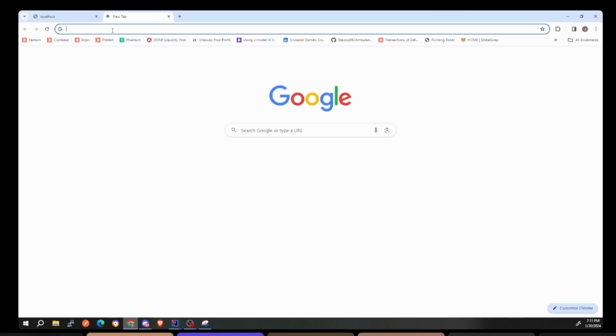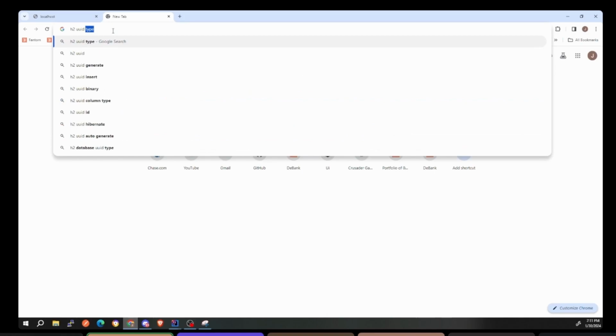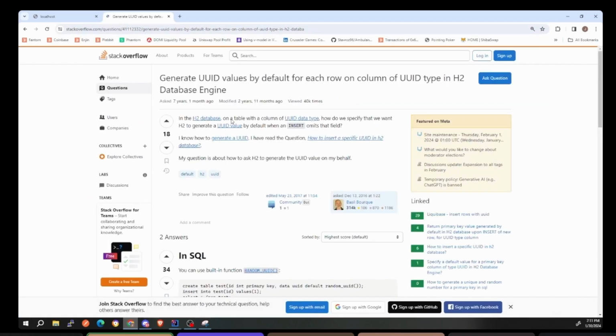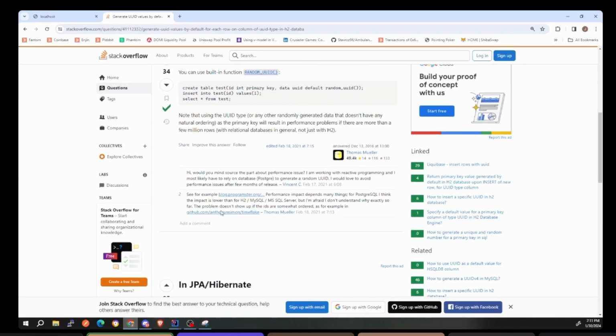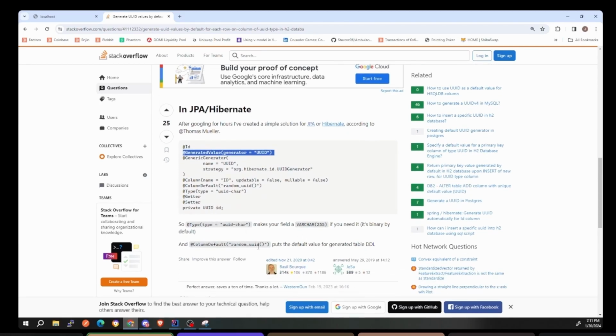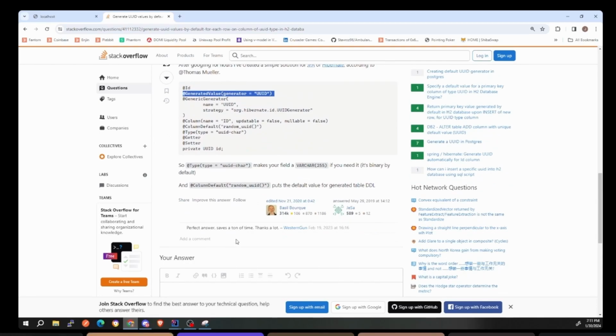Let's Google that real quick. H2 UUID generated type. Let's see what it says. Oh, generator UUID. Geez, you got to do all of this? That's pretty cool, but do we want to do it or not? No, we don't want to do this.